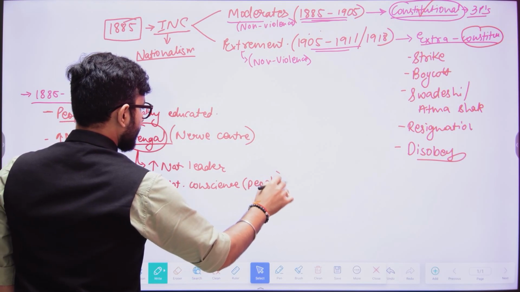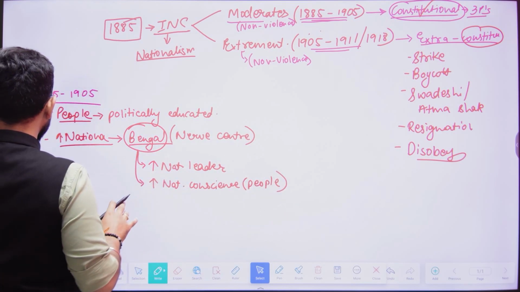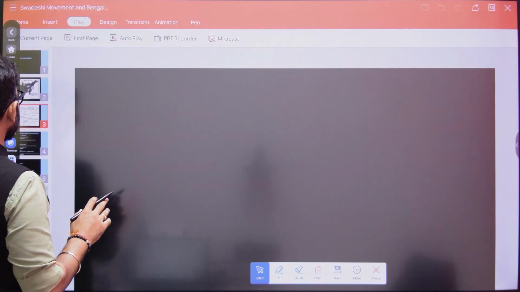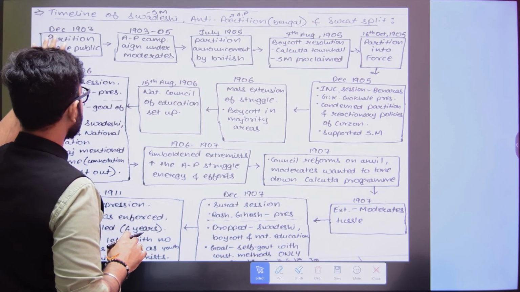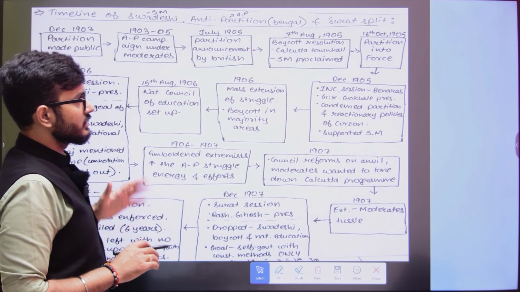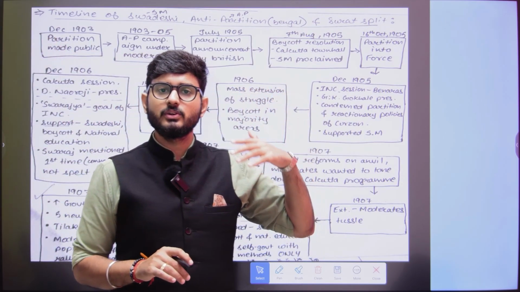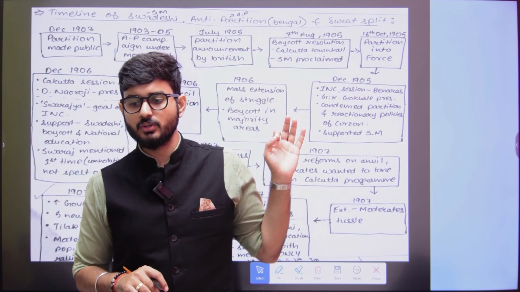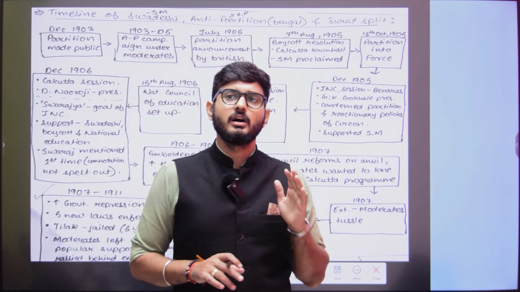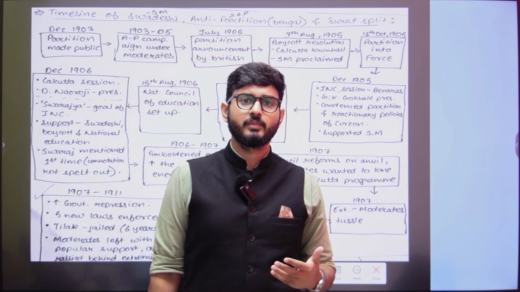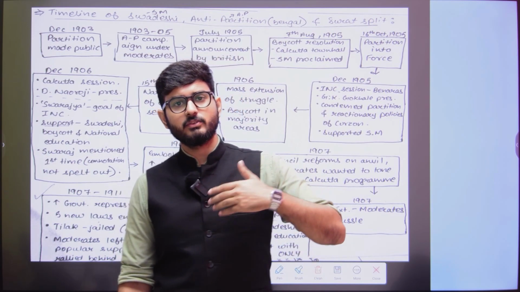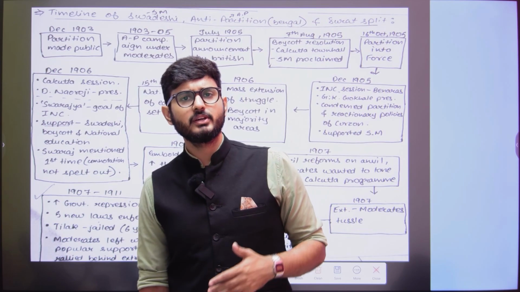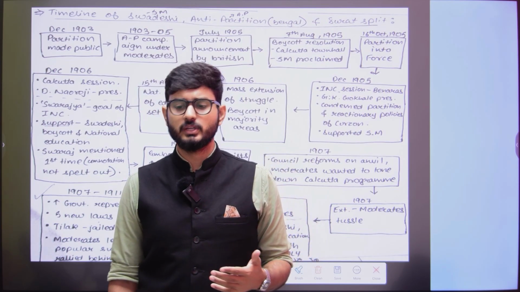Because of this, when the Britishers understood that there was a rise of nationalism, they thought that it was going to be detrimental for British rule in India. Because the more the people are divided, the more beneficial it would be for the British to rule in India, because divide and rule could make their rule much easier.